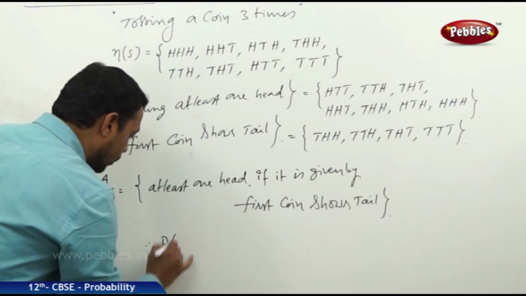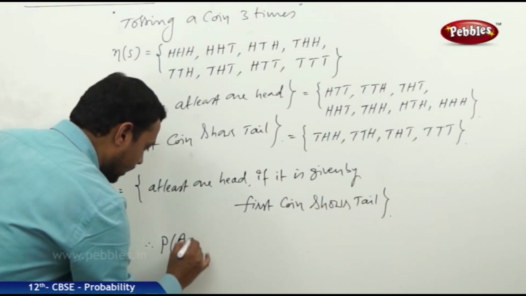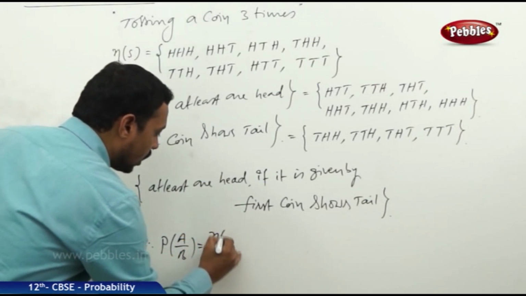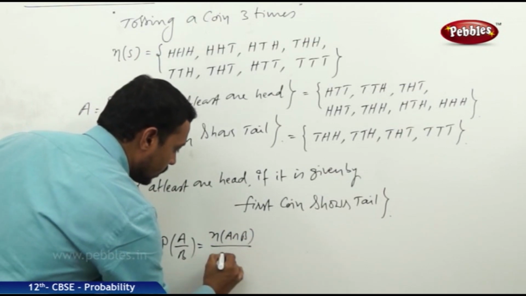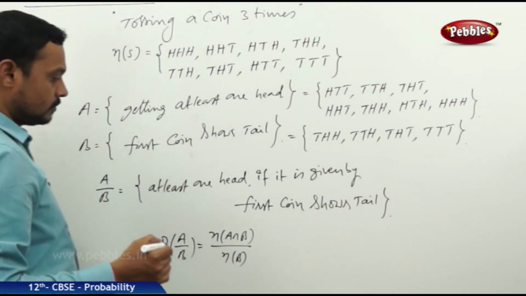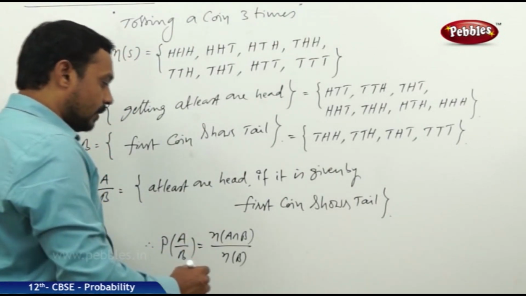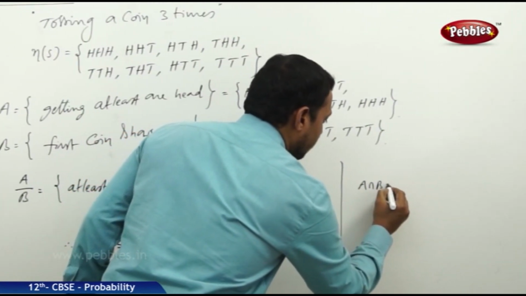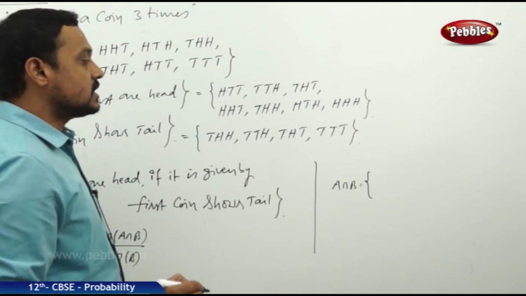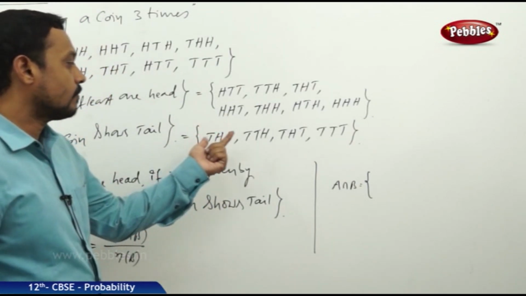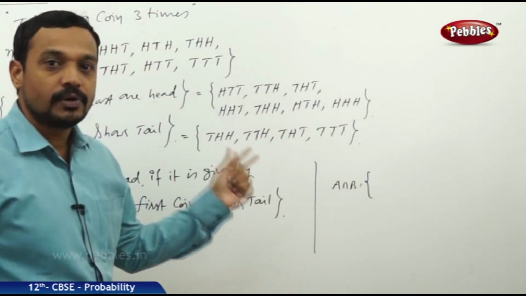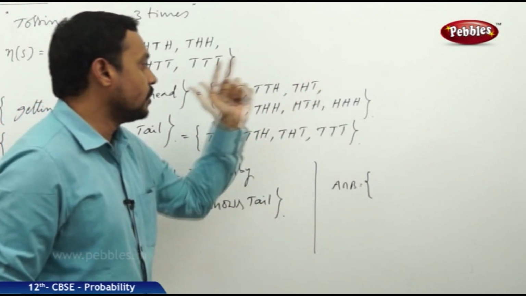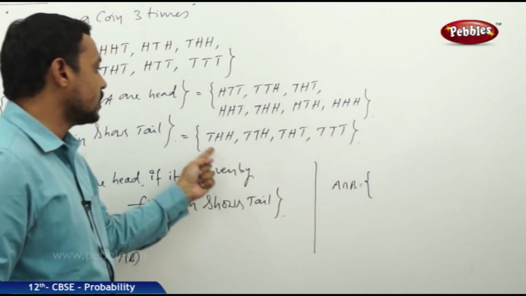Now let us find the probability of the conditional event A by B. It is given by n of A intersection B by n of B. So n of A intersection B. What is A intersection B? A intersection B is the event containing the common favorable cases of A and B.